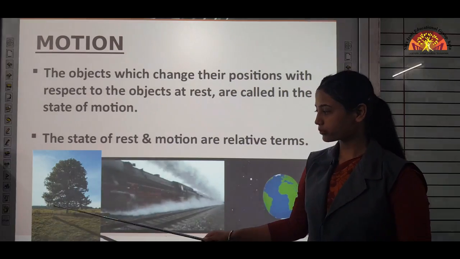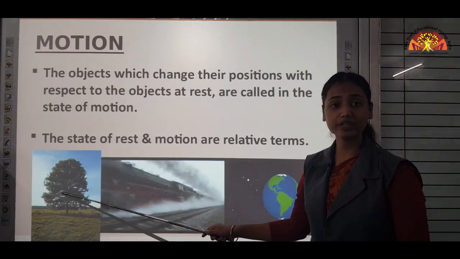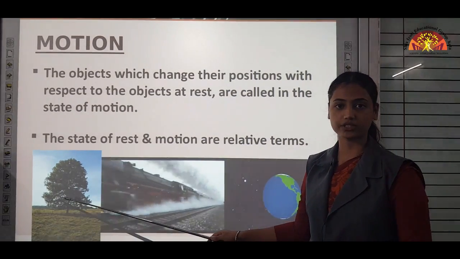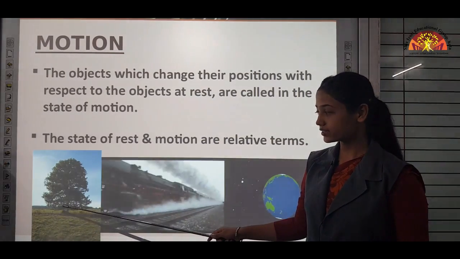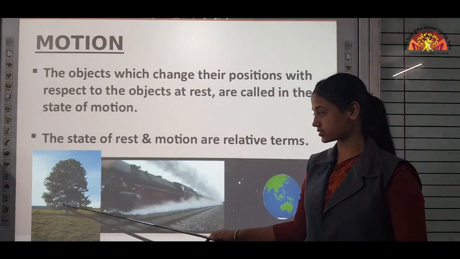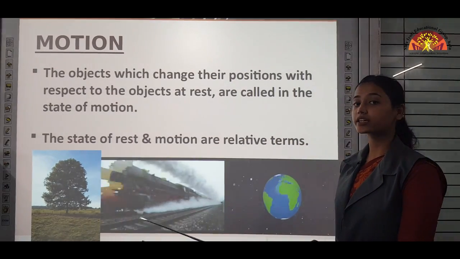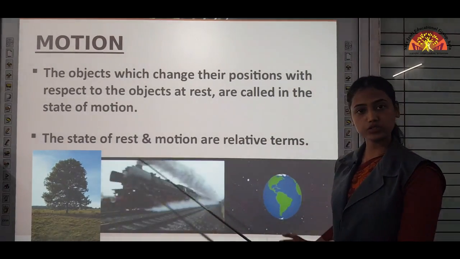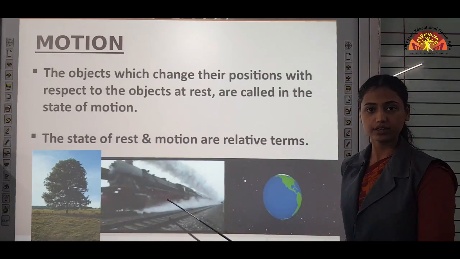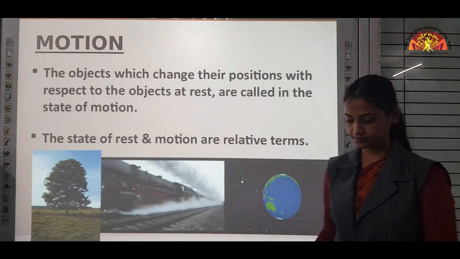When we were standing beside the tree, this tree was not changing its position. That's why we called it in a state of rest. Whereas train was actually changing its position from one place to another. That's why we called it in a state of motion.